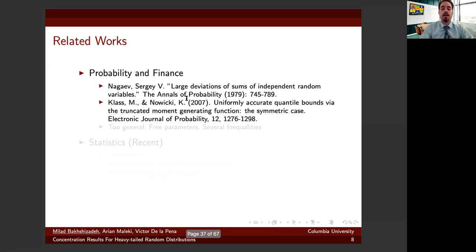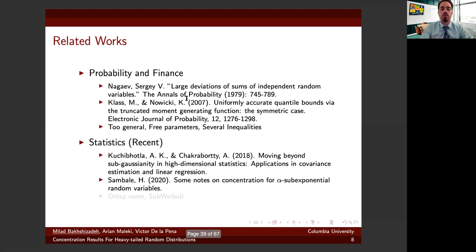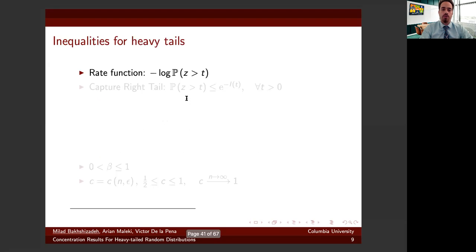Of course, there have been other works to provide concentration inequality for heavy tails. I've listed some of the important ones in the literature here. I would like to move on to our contribution in this literature.